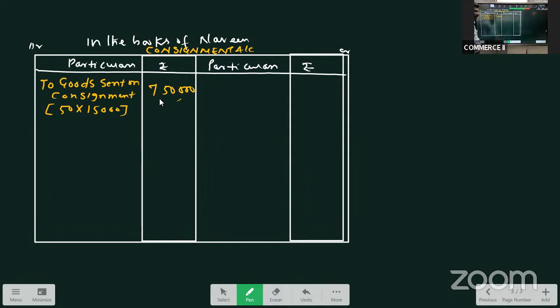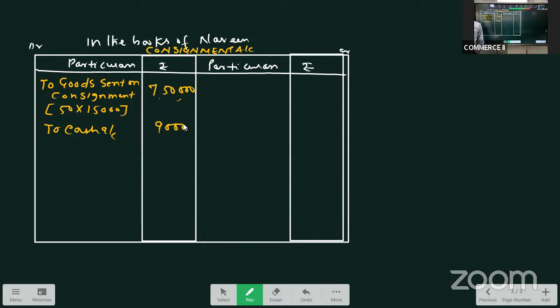This is the total value of goods consigned. Then the expenses incurred by consignor are freight 2,000, loading 2,000, insurance 5,000. 2 plus 2 plus 5, 9,000. Total expenses incurred by consignor are 9,000.